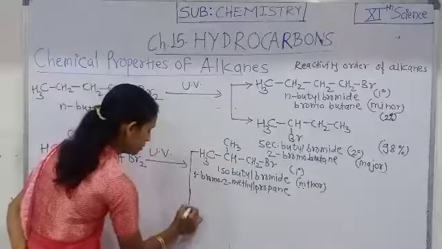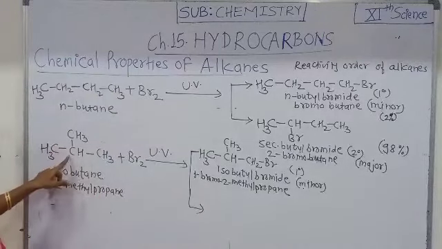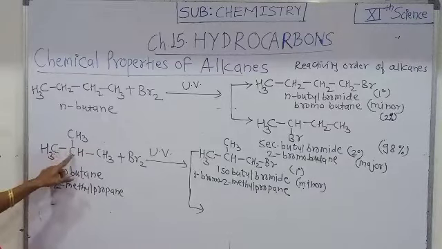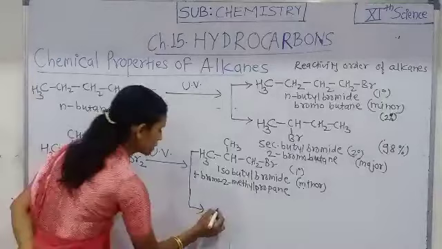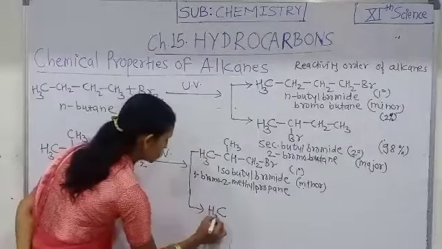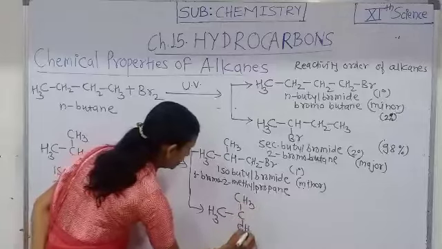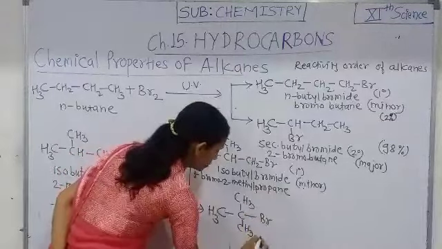And there is one more possibility: replacement of hydrogen of the tertiary carbon atom. Here that carbon atom is a tertiary carbon atom, and replacement of this hydrogen atom gives formation of a tertiary alkyl halide, that is tertiary butyl bromide.